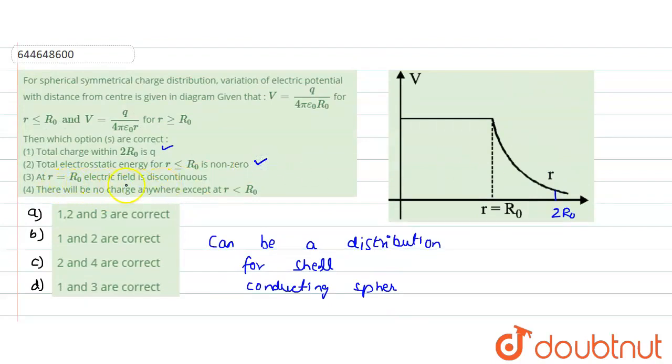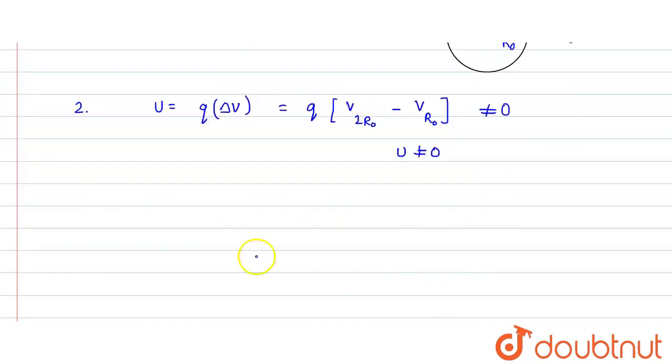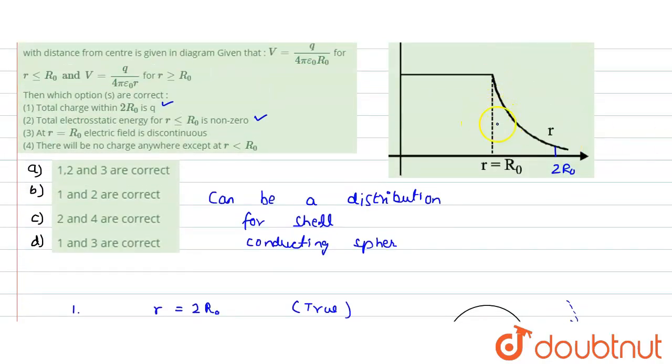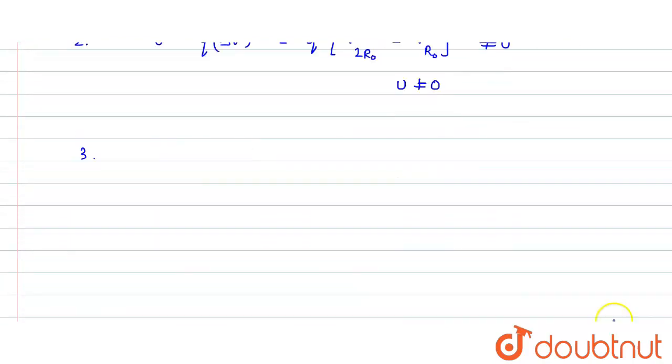Now the third statement: at R equals R naught, the electric field is discontinuous. Just before R naught, to the left of R naught, we can see the electric field. We know the electric field is given as E equals minus dV by dr. In this diagram, at R less than R naught, V is constant. Since V is constant, E would be the differentiation of a constant, that would be 0. That means the electric field would be 0.